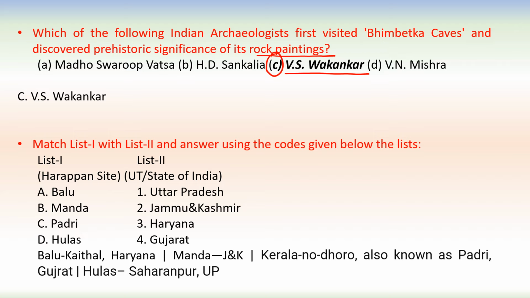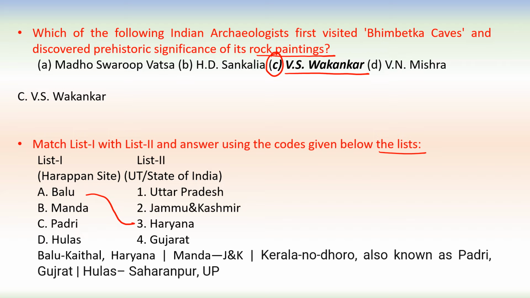Moving to next one. Match list 1 with list 2 and answer using the codes given below the list. List 1 is Harappan site. List 2 is the Union Territory or State of India. Balu. Balu is in Kaithal, and that is in Haryana.